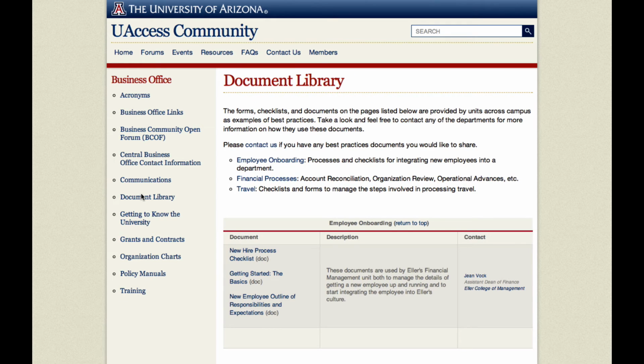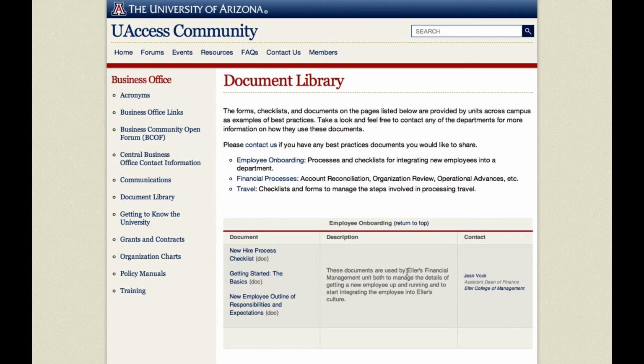The document library is something we're really excited about, and this is a place where departments that have, say, an internal new hire checklist or way of onboarding employees or travel checklists or whatever it may be, some documents for how they manage their business that they are willing to share with others, we're going to post those here so that folks, let's say you're working on your onboarding in your department, you want to improve your processes, you want to see what other units are doing. This is a place you can go to say, hey, here's some documents that are how other people are doing their employee onboarding.